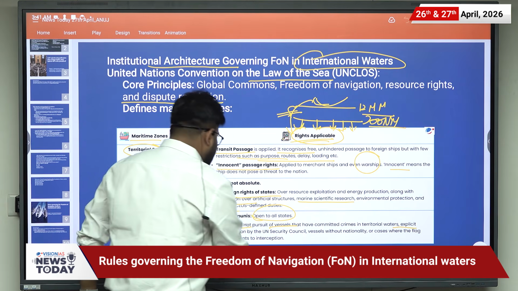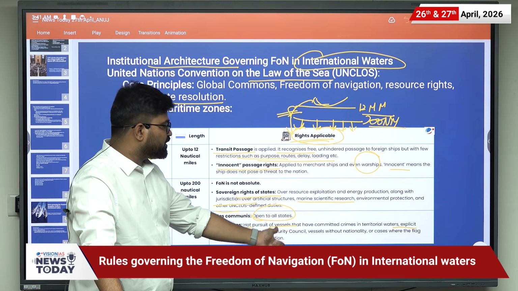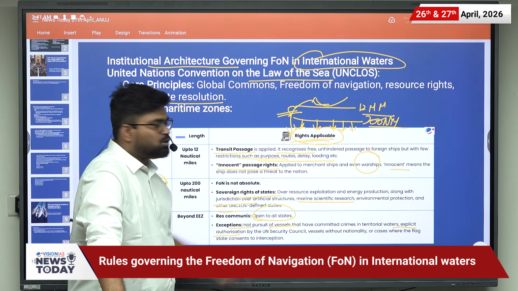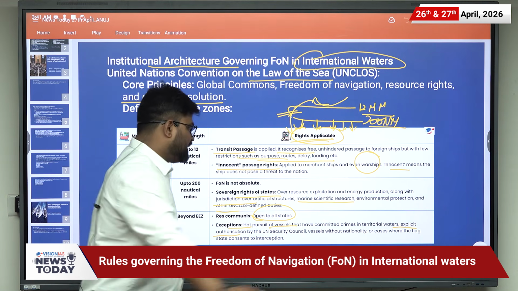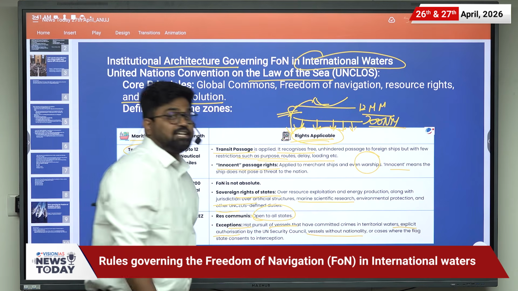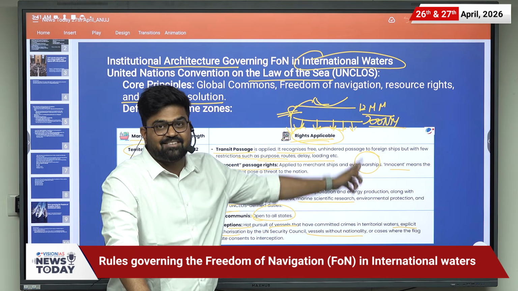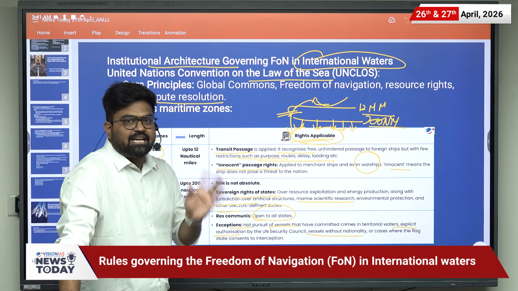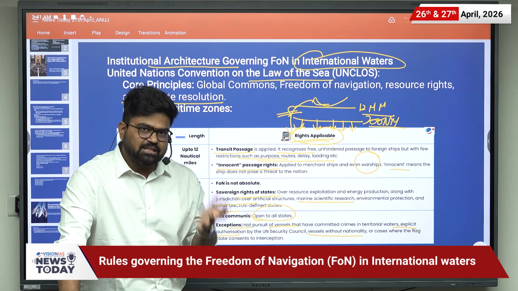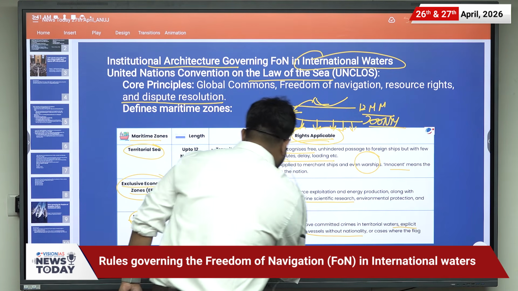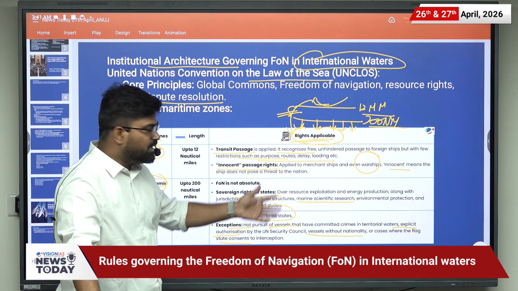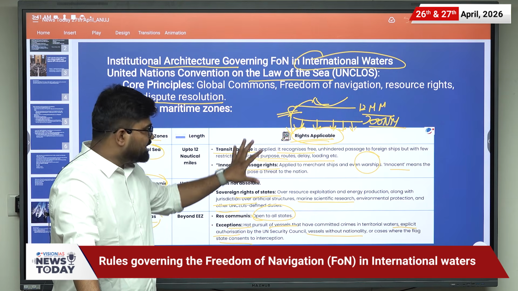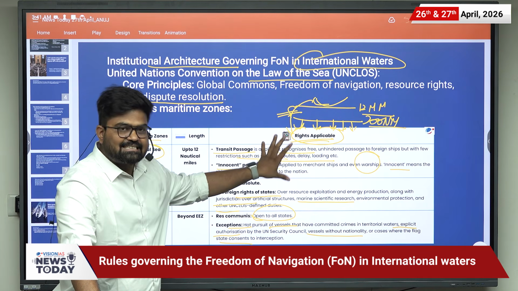Then explicit authorization by the UN Security Council. So the UN Security Council can authorize to hamper or to stop someone's passage. Then a vessel without a nationality. To pass through the high sea, every vessel should have a flag state. That means it should be registered in one or the other country. Okay, and there are some scenarios where interception is allowed by the flag state. So these are the scenarios, or these are the rights applicable.